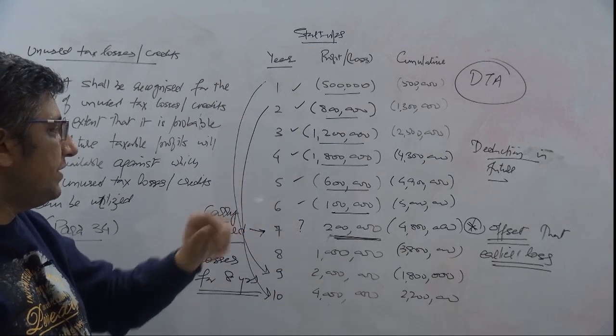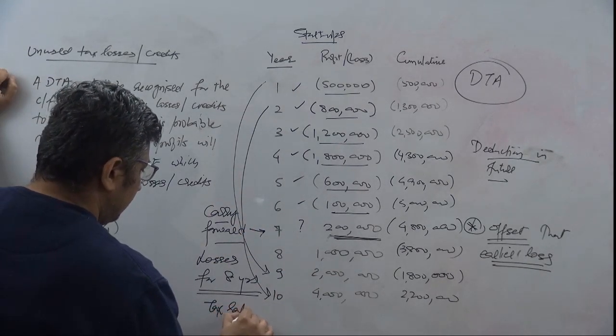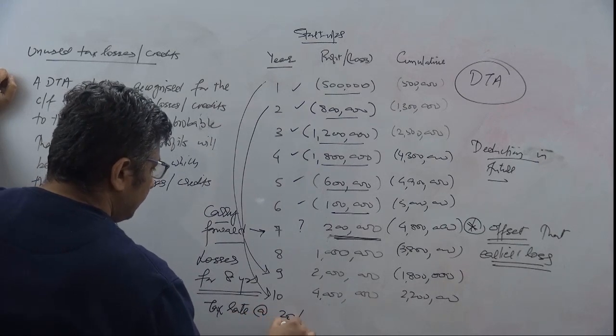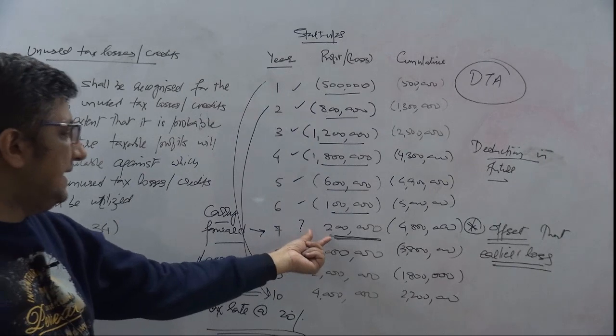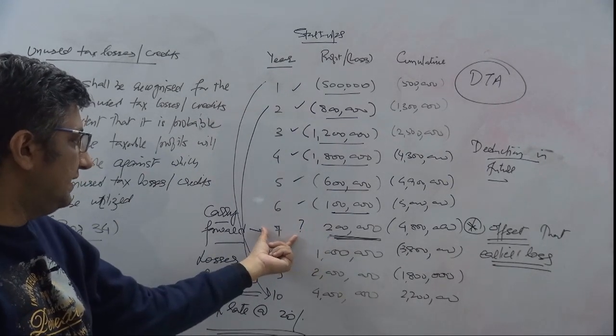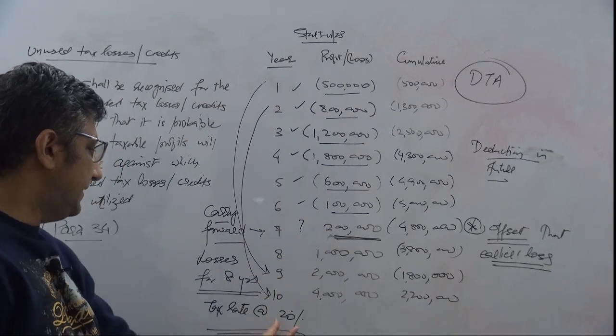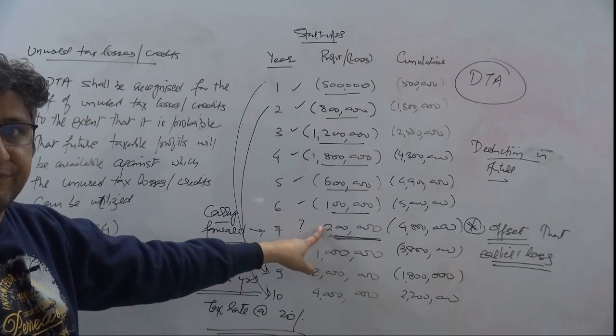So what do I do? Let's say, for the sake of argument, I have a tax rate of 20%. That simply means if I'm anticipating a profit of 200,000 in year 7, I will be eligible to get a deduction of 20% on that profit.